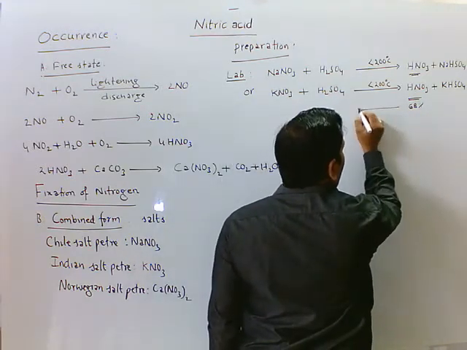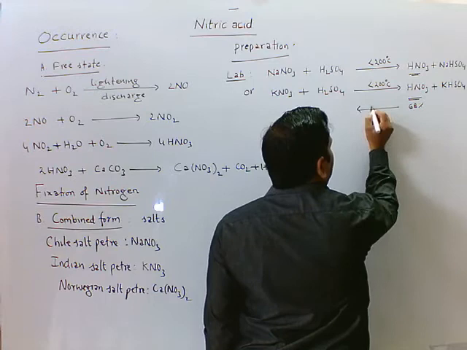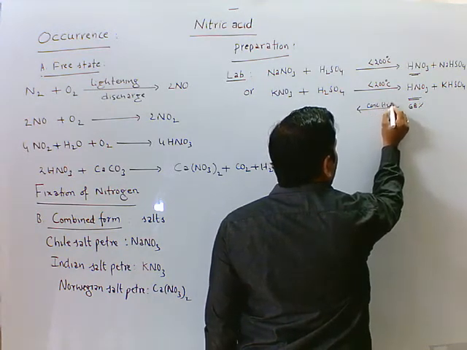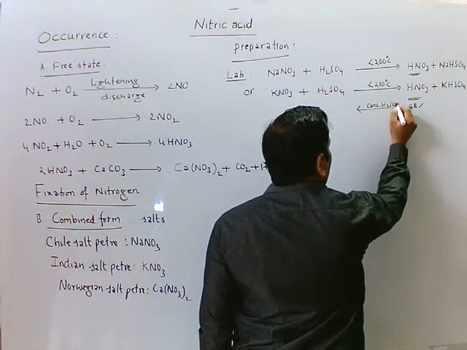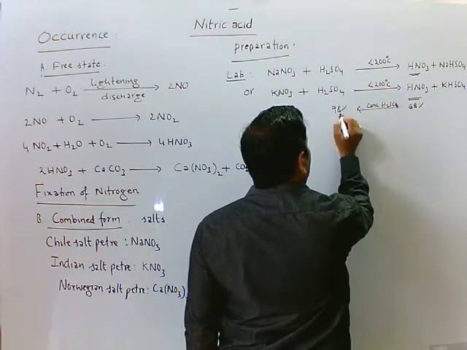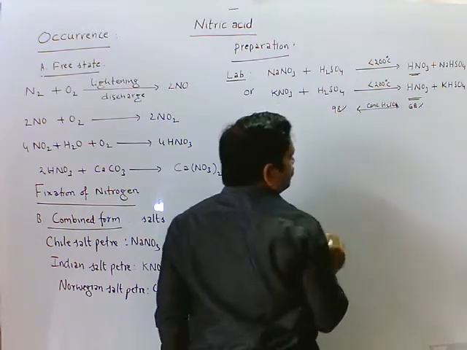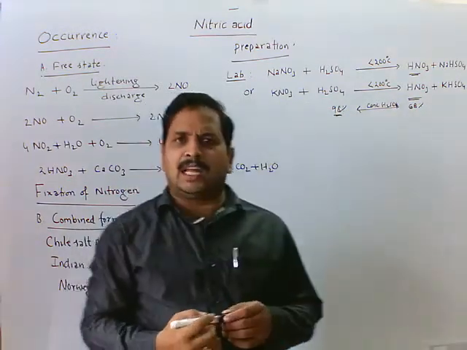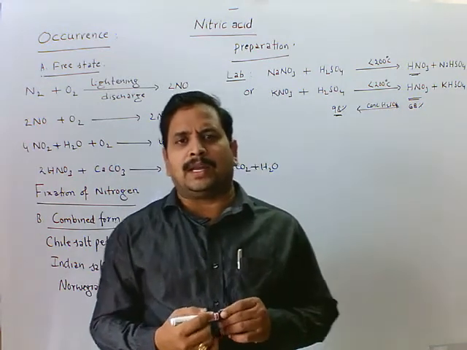To get 98%, it is heated with concentrated sulfuric acid. We get 98% nitric acid. This is the laboratory method of preparation of nitric acid.